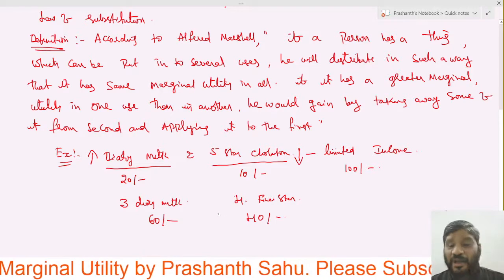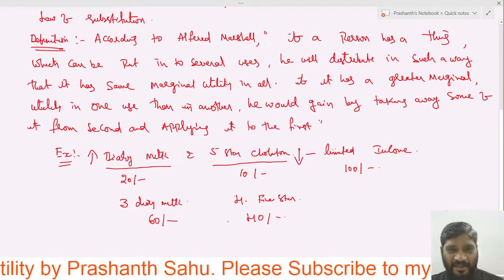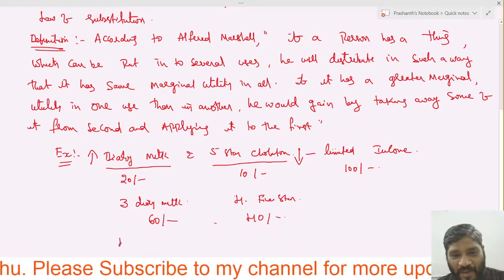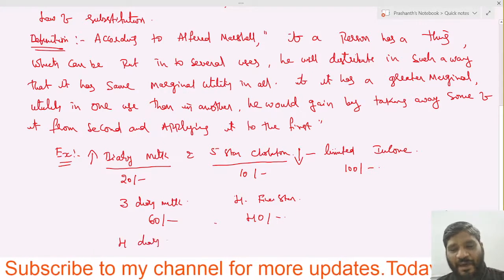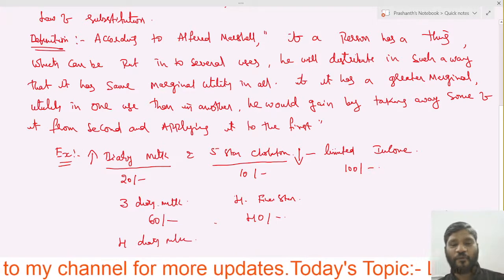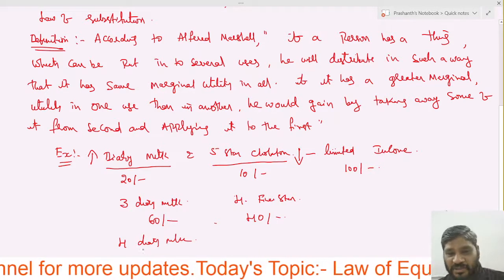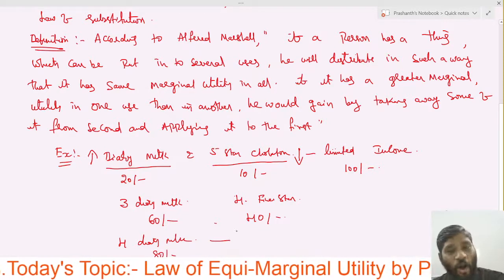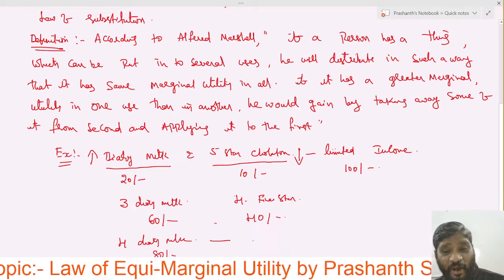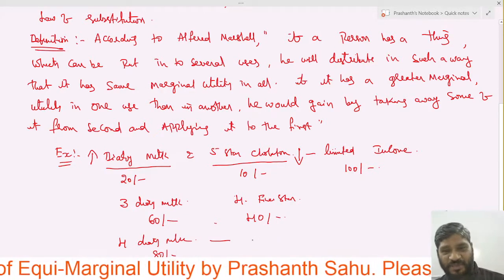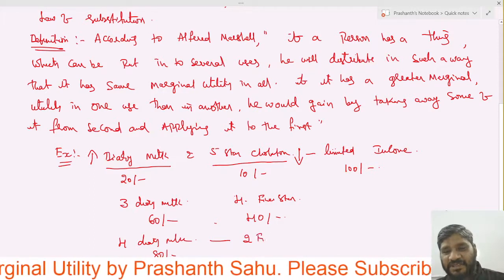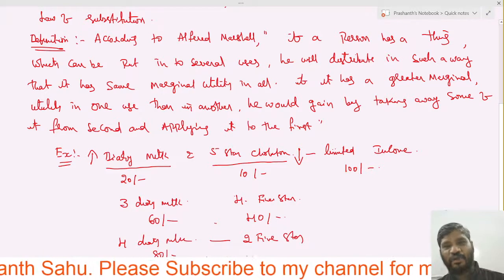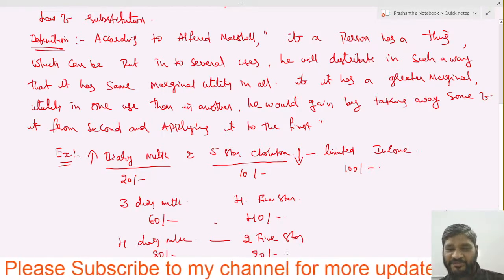How many 5-star does he have to reduce? For example, now he wants 4 dairy milk. 4 dairy milk is how much? 80 rupees. And how much does he have to decrease the 5-star now? 80 rupees means 20 rupees remained. So now he can purchase 2 5-star, at 10 rupees each. It is 20 rupees.